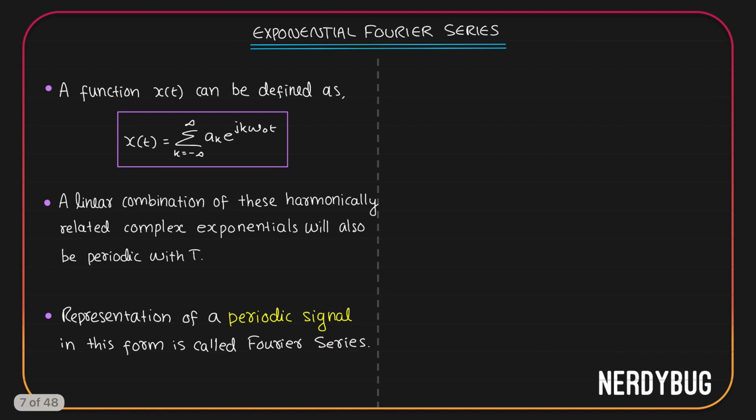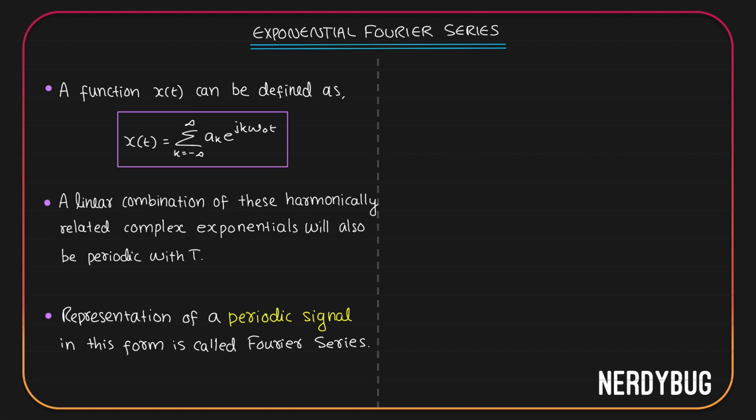Let us now conclude this. A function x of t can be defined as an exponential Fourier series like this. X of t is equal to summation from k equals minus infinity to infinity ak e raised to j k omega naught t. But one thing we have learned in the first video is that complex exponential signal is periodic. And we have written x of t as a linear combination of periodic signals, which means x of t should also be a periodic signal.